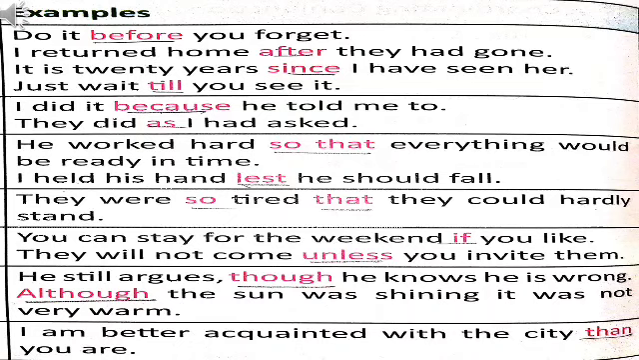He still argues, though he knows he is wrong. Although the sun was shining, it was not very warm. Here, though and although, these conjunctions are showing concession. Last example, I am better acquainted with the city than you are. Here, than is showing comparison.